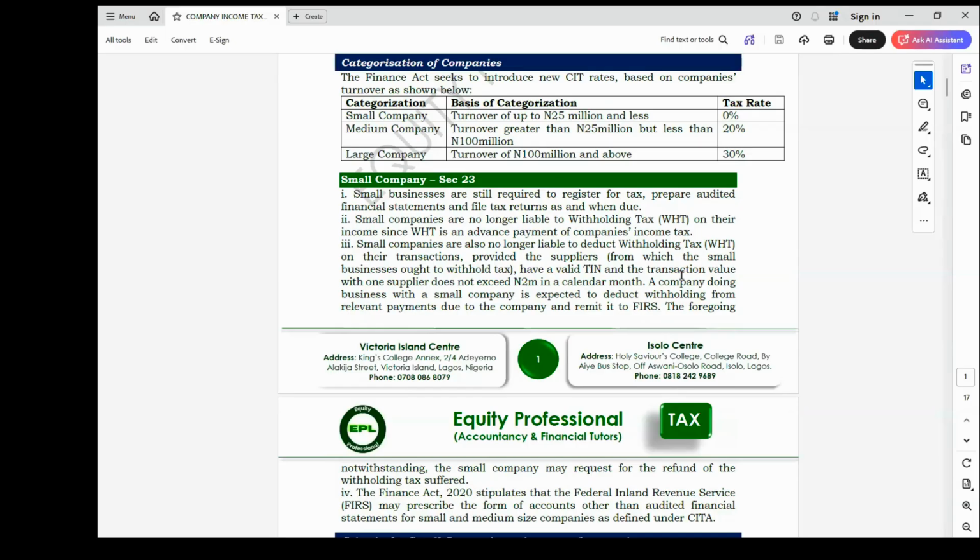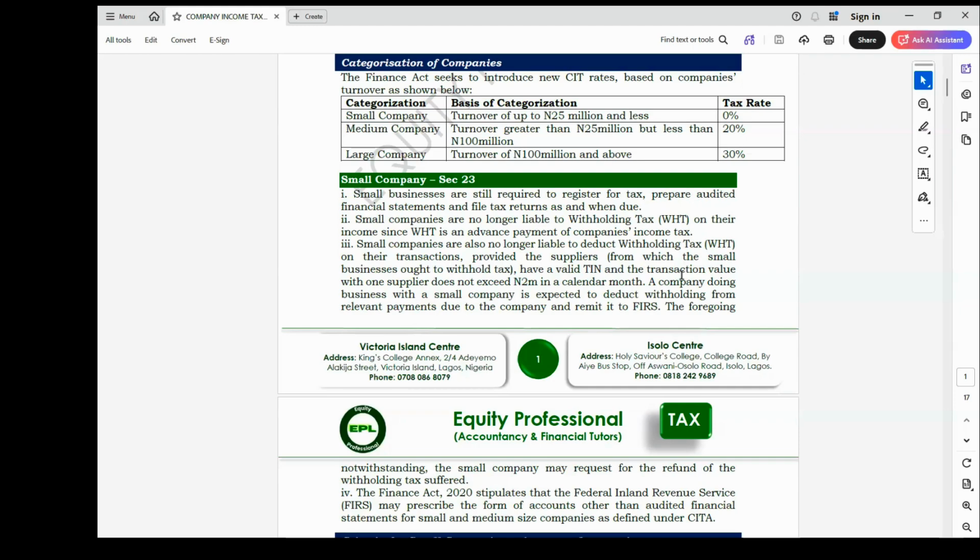The vendor that wants to supply you must have a valid TIN. Because if that vendor has one, that means the vendor has already been captured by the relevant tax authority, FIRS. It's already in the tax net. So that transaction will not escape the tax net. But where the vendor does not have a valid TIN, it is possible for that transaction to escape the tax net.